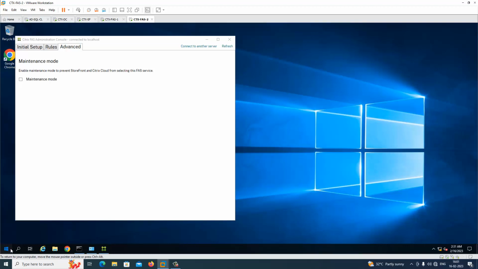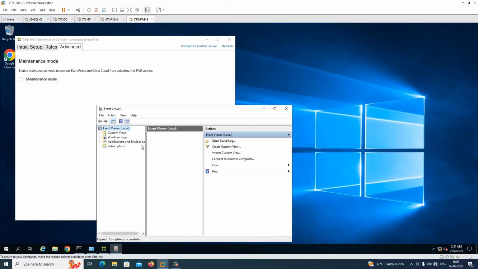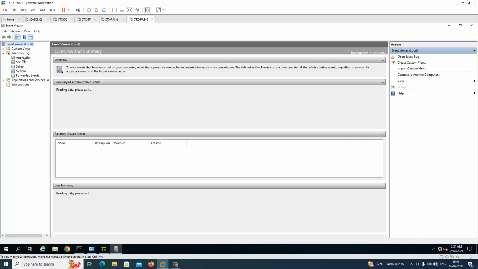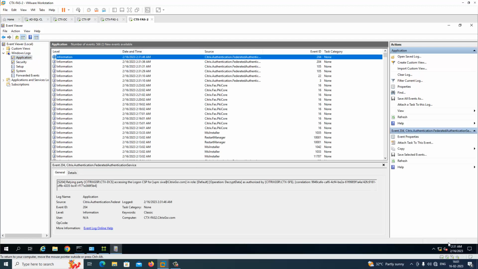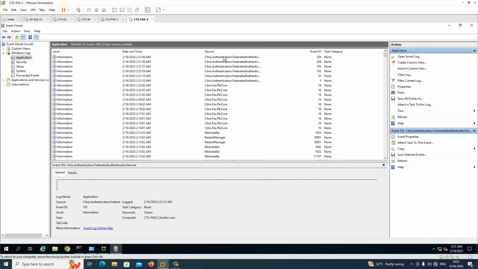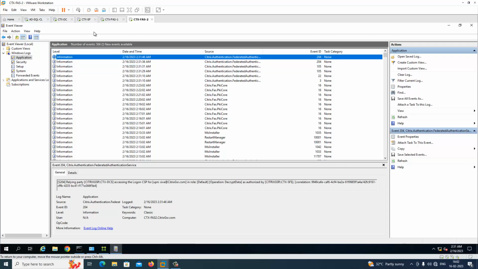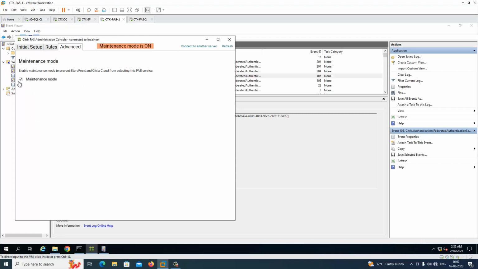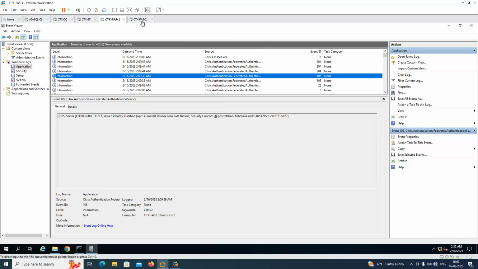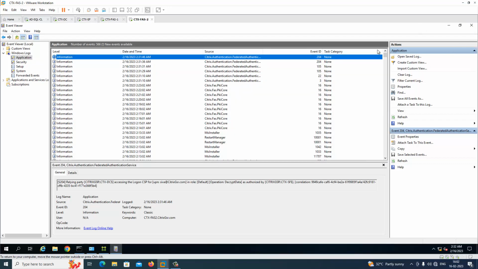Just go to FAS server 2 event viewer. So you can see the time is also the same. So this is the Siva user. Okay, it seems to be working fine. So this is the procedure to upgrade the FAS server. Okay, now we need to disable maintenance mode on FAS server 1 also. We have upgraded both FAS servers successfully and it's working fine. Thank you.